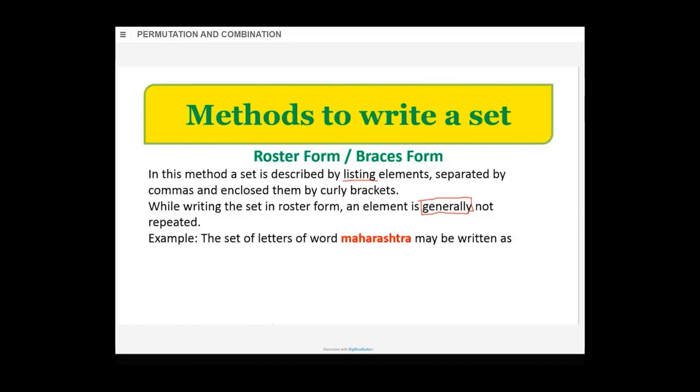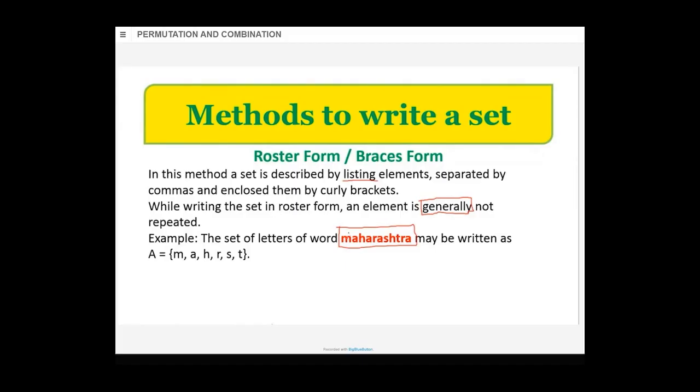Okay. Now example, a set of letters of the word Maharashtra. The word given here is Maharashtra. May be written in curly brackets as M, A, H. Now A comes twice, but here in the set I'm not writing it twice. I'm writing it only once. Unique. H, R, S, T. See that? All unique alphabets are over.